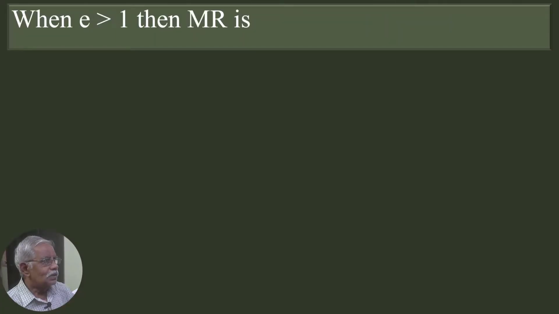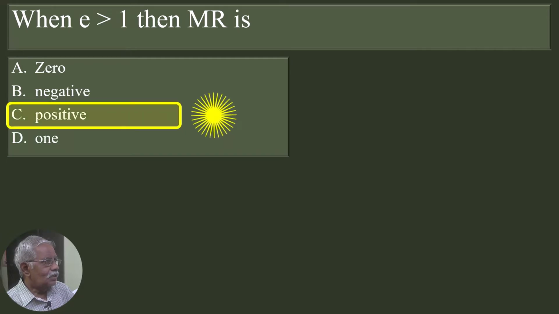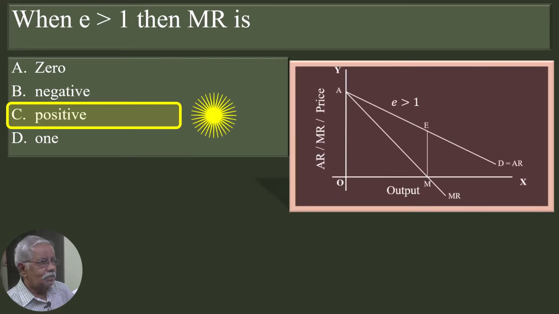Well, the questions. When elasticity is greater than 1, then marginal revenue is: 0, negative, positive, 1. The correct answer: positive. How? Look at this graph. At point E, elasticity is equal to 1. Why? Because corresponding to that point on the MR curve, MR is 0.